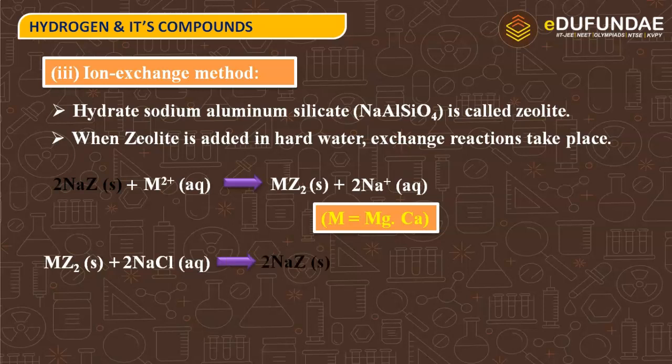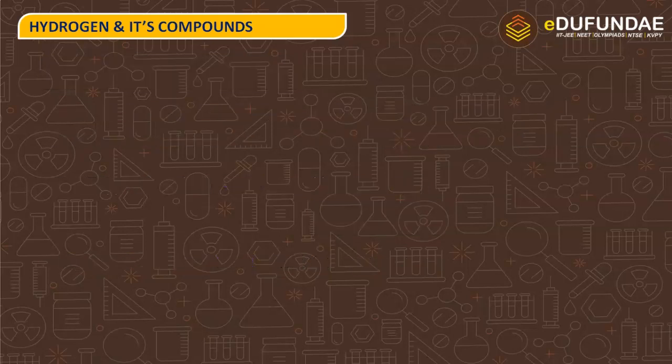When these two react, it gives NaZ, that is sodium aluminium silicate. So that is how we can regenerate sodium aluminium silicate for further use. Yes, we can again use it to remove permanent hardness of water.